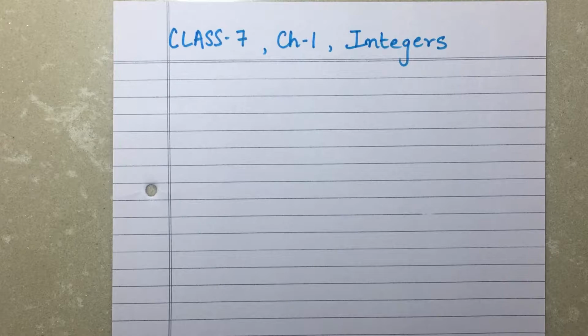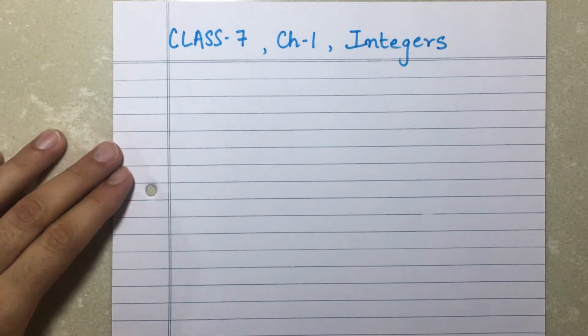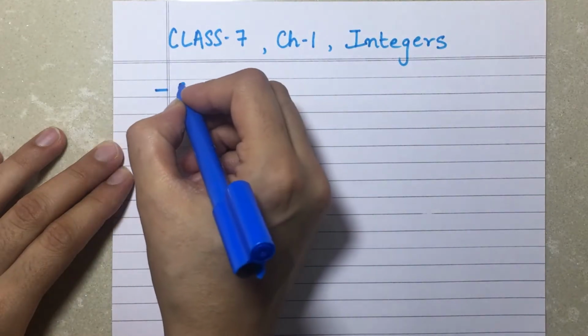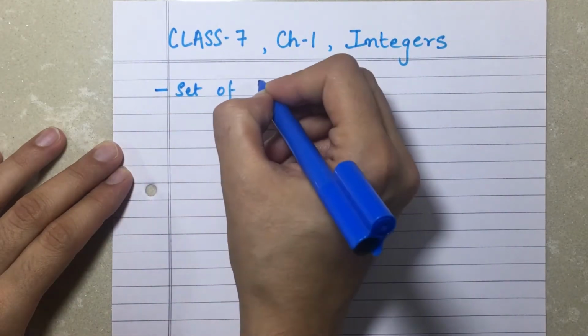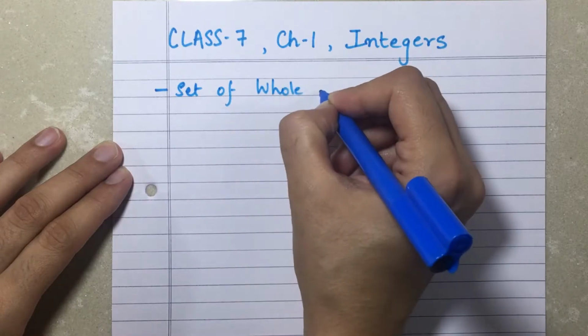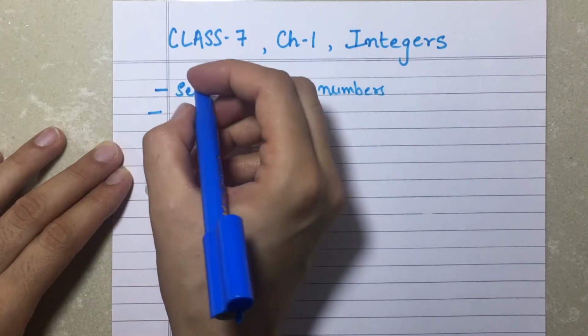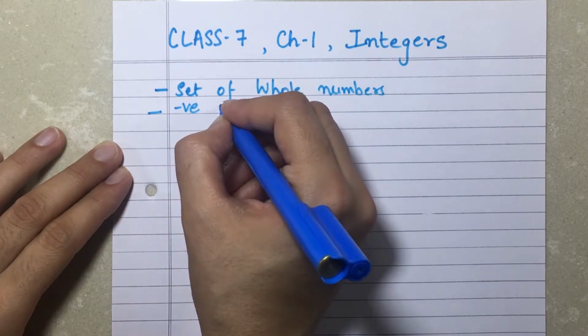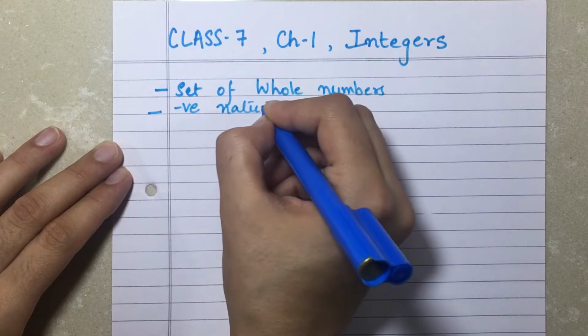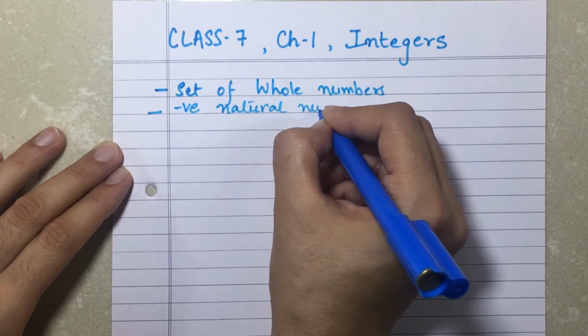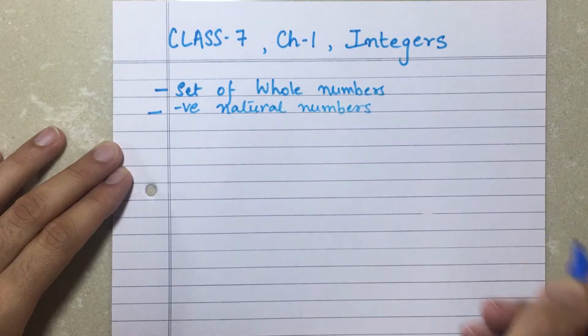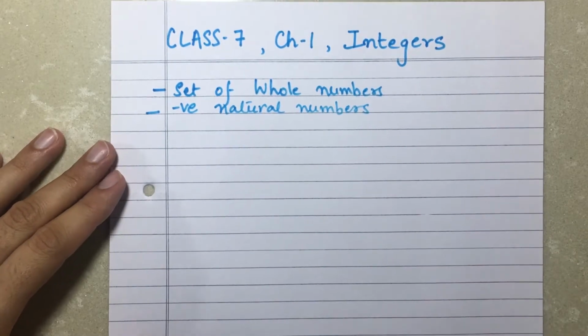So now in integers we are going to study what are integers. When we say integers, the set of whole numbers and negative natural numbers are called integers. So set of whole numbers and negative natural numbers. This group of numbers is called integers.